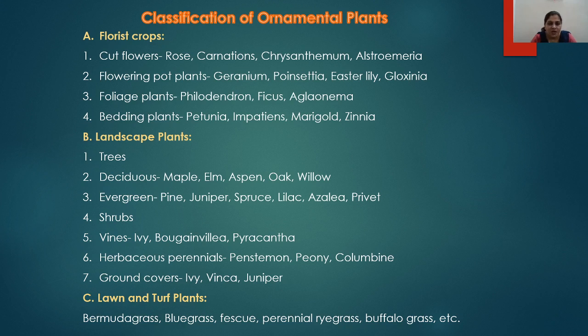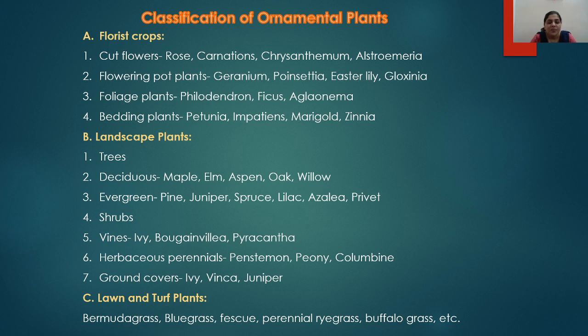Some of the shrubs, they are also included in the landscape plants. Some of the vines such as the ivy, bougainvillea, pacrantha, etc. Herbaceous perennials like penstemon, peony, columbine, etc. and the ground covers such as the ivy, vinca and juniper are included in the landscape plants.